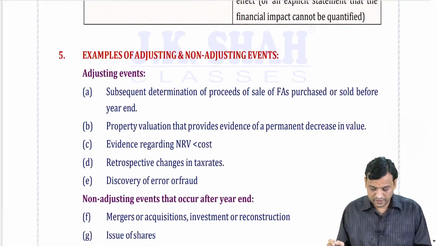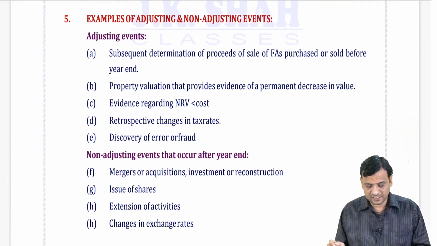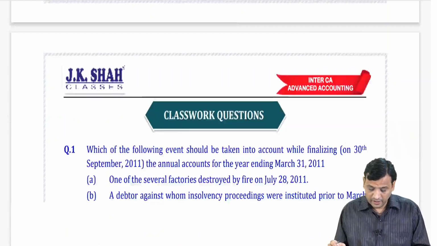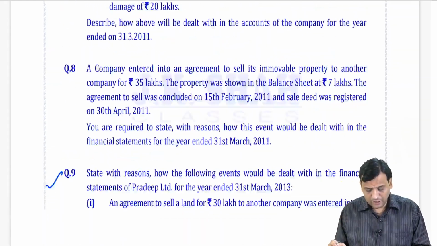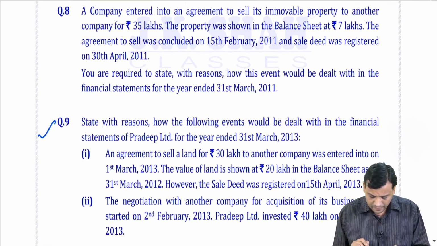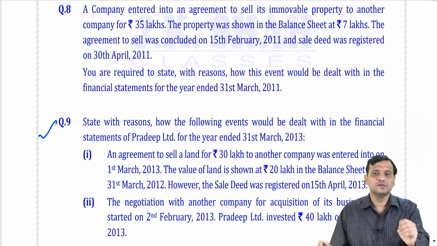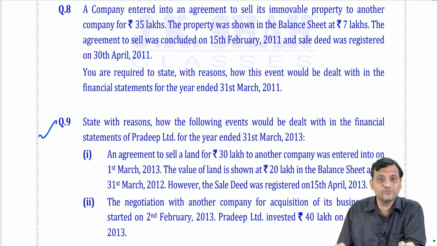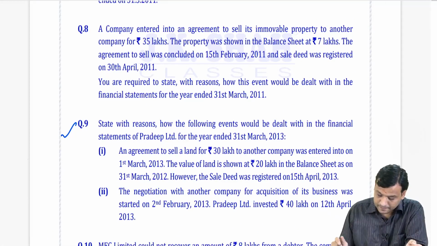Examples of adjusting and non-adjusting events have all been done in our classwork session. So I am not discussing even classwork questions, just a few questions which I would like to discuss because they become doubts when you are revising everything.